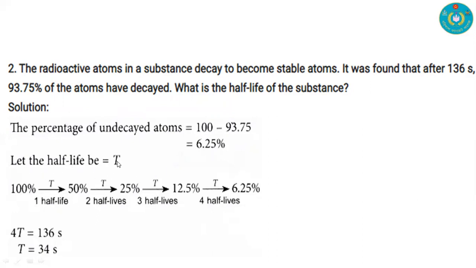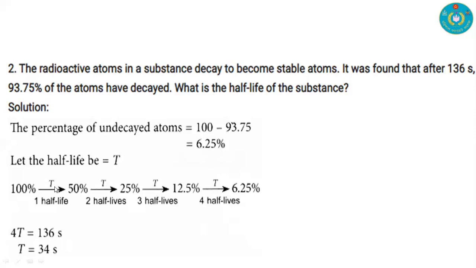If the half life is denoted as T, for the first half life it goes from 100% to 50%, from 50% to 25% is the second half life, and for the third half life from 25% to 12.5%. It continuously became half of the previous state. After the fourth half life, we have 6.25% that is undecayed.